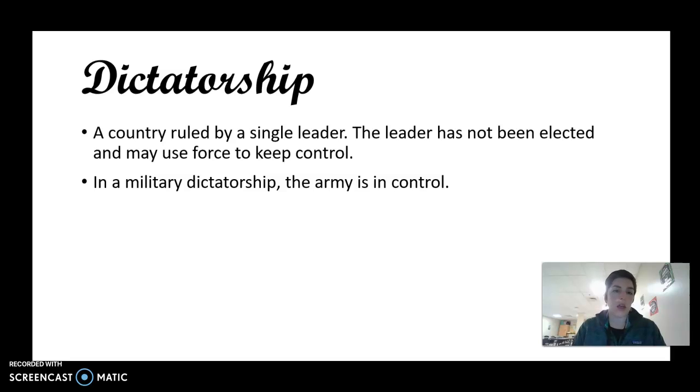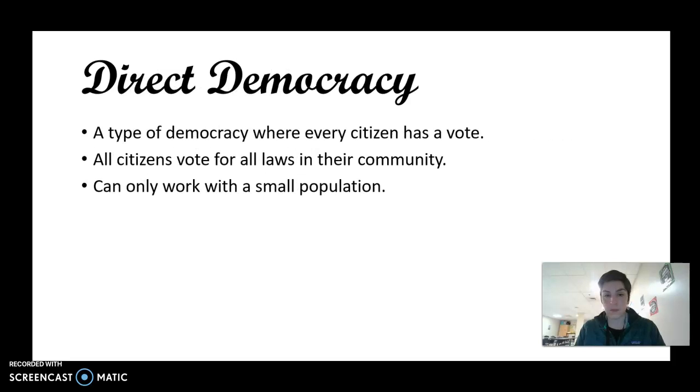A dictatorship is a country that is ruled by a single leader. The leader has not been elected and may use force to keep control. In a military dictatorship, the army is in control. Okay, so a dictatorship is ruled by one leader, which can also make it an autocracy. But what's important is that this leader has never been elected, and they usually use force to keep control. There's only really one or just a couple examples of a dictator being elected by the people, but they keep control by using violence and usually the military.